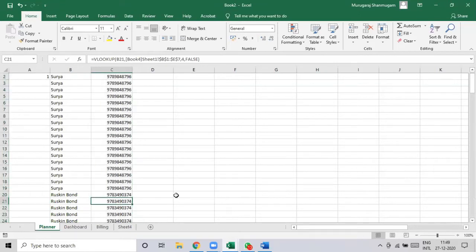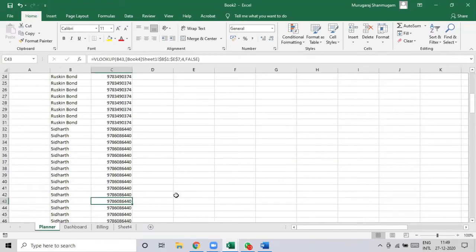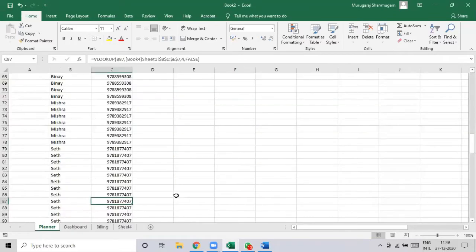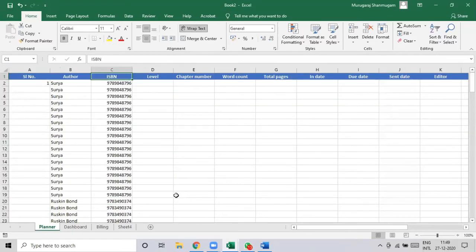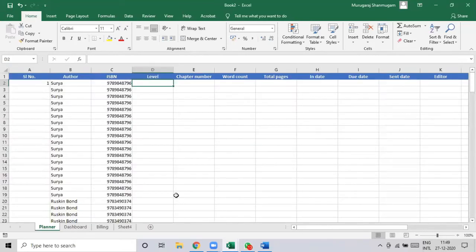Okay. Now you can see that this 374 ending is the ISBN for Ruskin Bond. We can validate that. So that's a number that's not 374. You can also see that for Seth it is 77407. It doesn't go wrong, but just to validate. So can we use the same VLOOKUP formula to identify the level for these books? Can we?